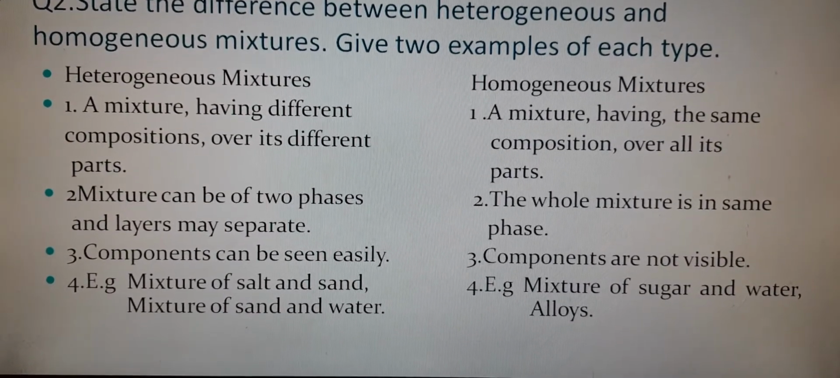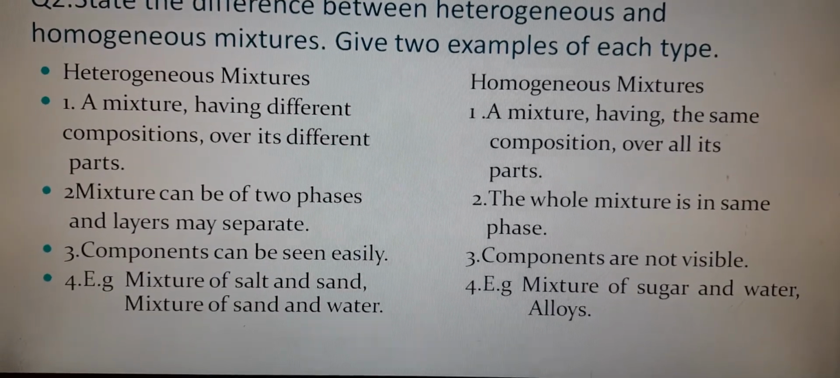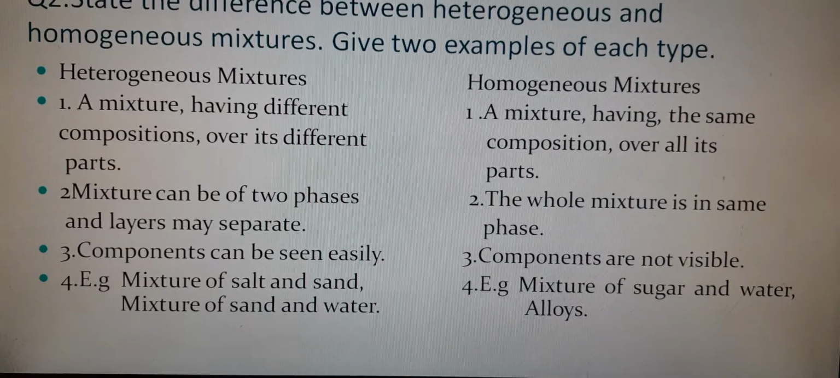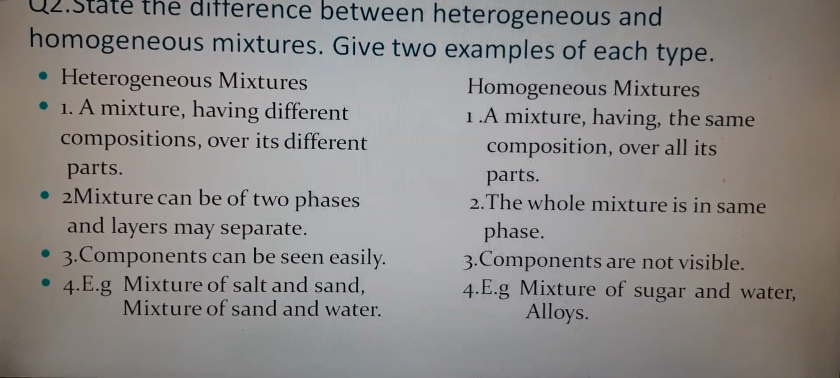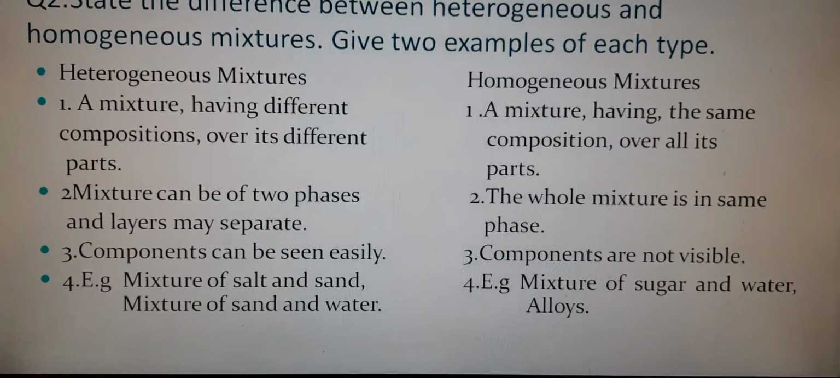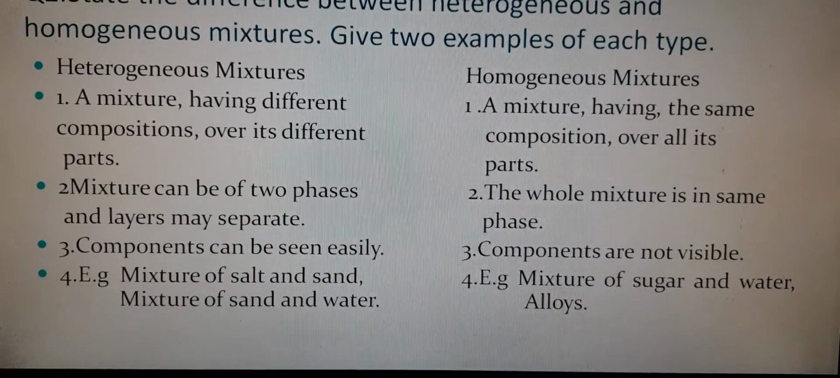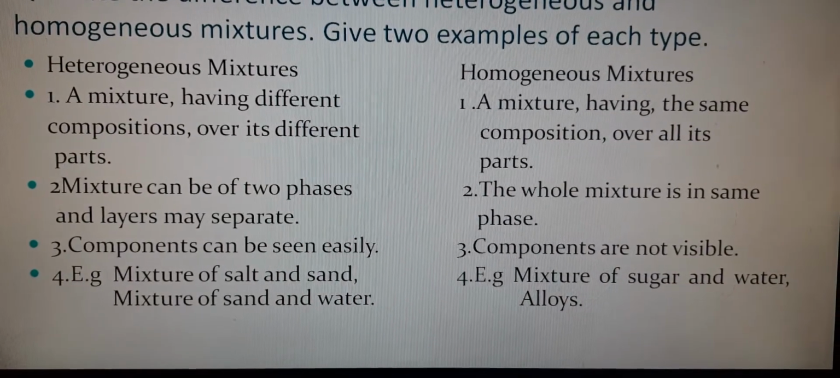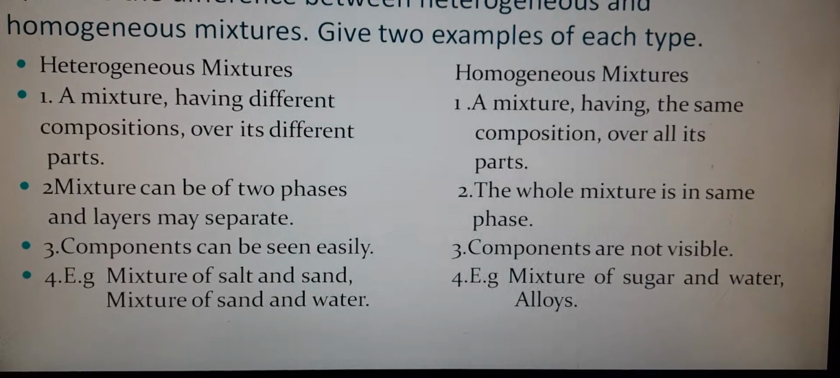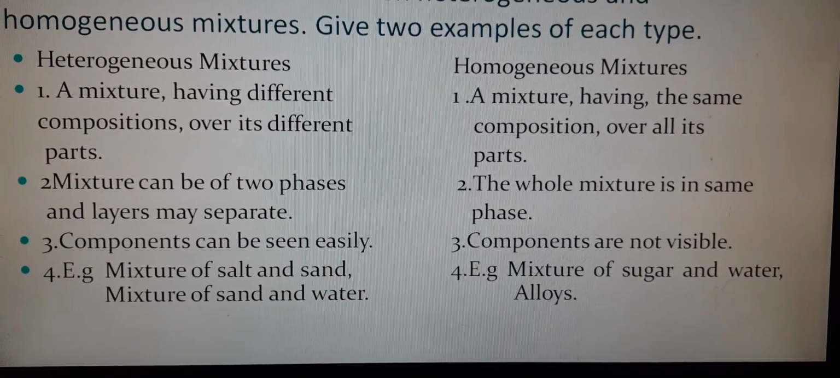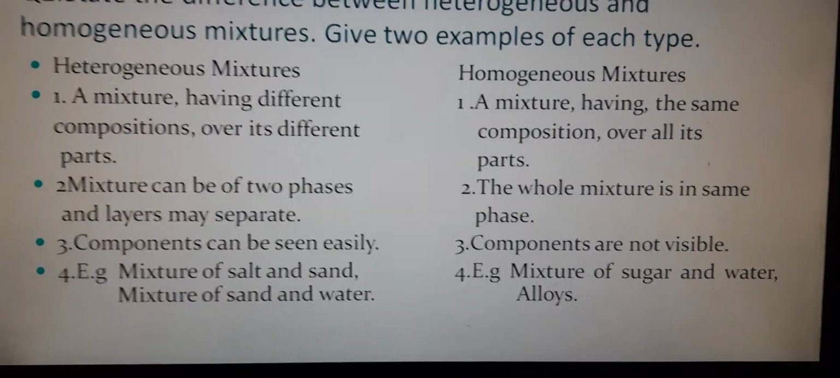The components can be seen easily in heterogeneous mixtures, whereas the components in homogeneous mixtures are not visible. Examples of heterogeneous mixture are mixture of salt and sand or mixture of sand and water. Examples of homogeneous mixtures are mixture of sugar and water and alloys. Alloys are the mixture of metals.